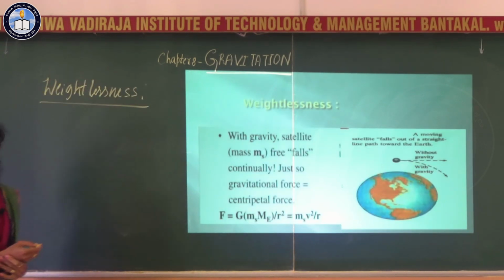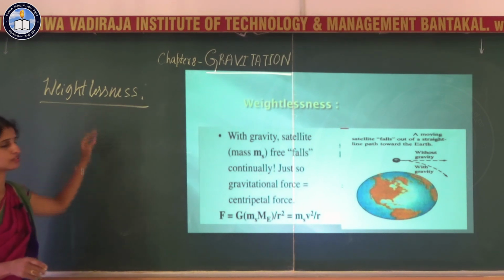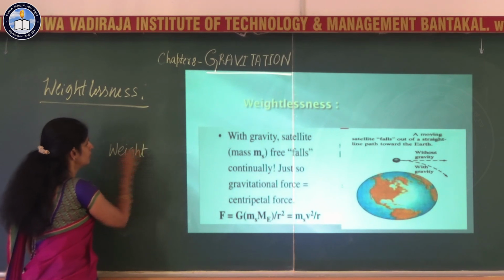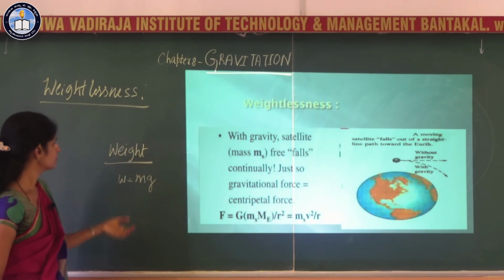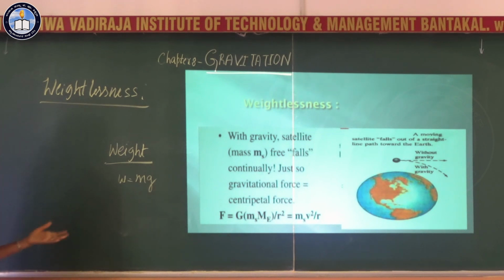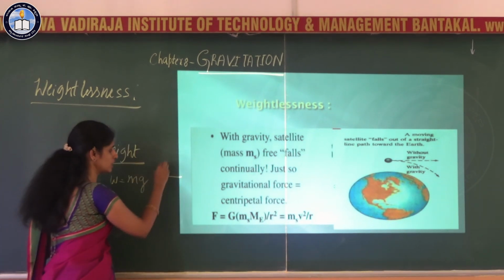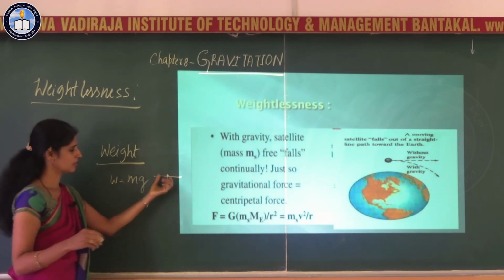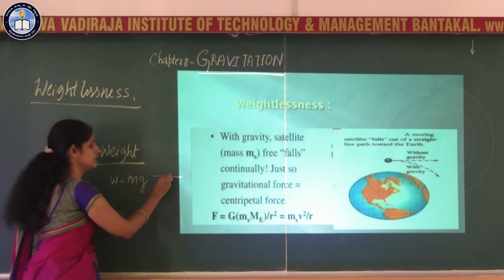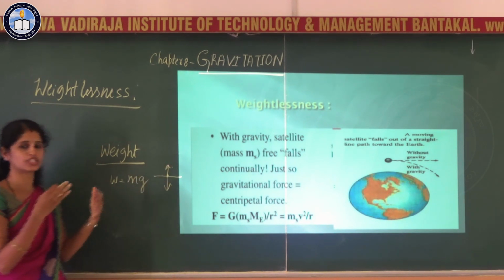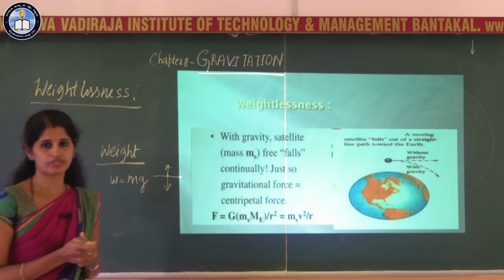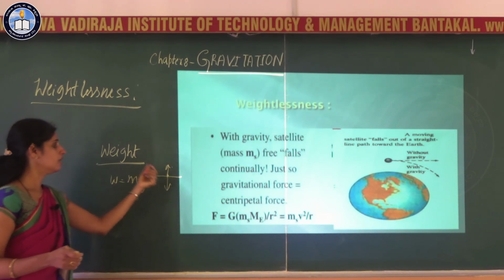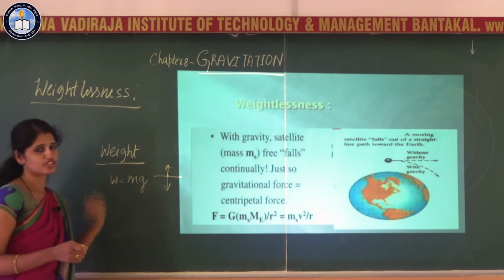Next is weightlessness. Before going to weightlessness, you should know what weight is. Weight is the force with which earth attracts the object. When we are standing on the surface of earth, a weight is exerted by the person on that surface, and the surface will exert a force in the direction opposite to the weight of that person, to keep the object stationary.